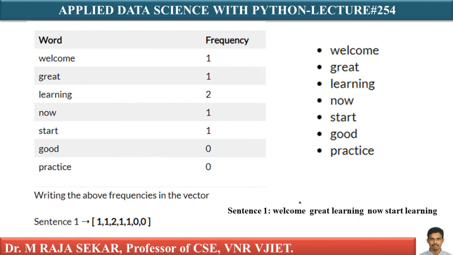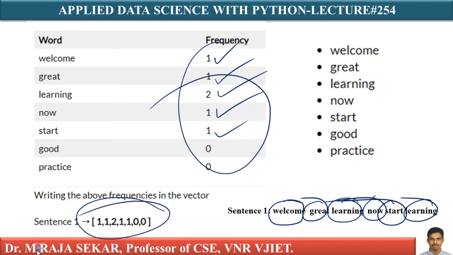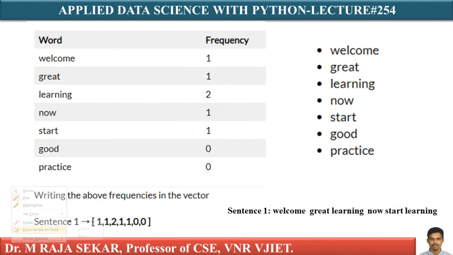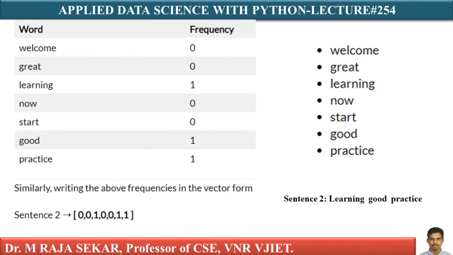How many times does welcome appear? Only once. Great? Only once. Learning? Twice. Now? Once. Start? Only once. This is my corresponding numerical vector after pre-processing.